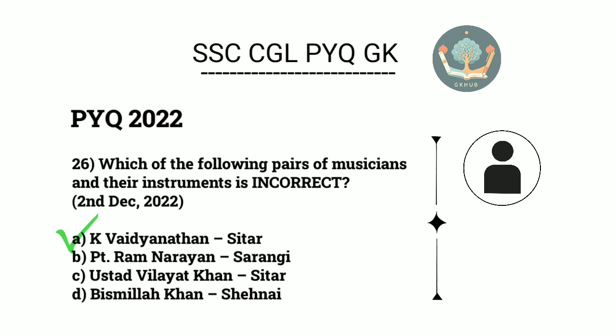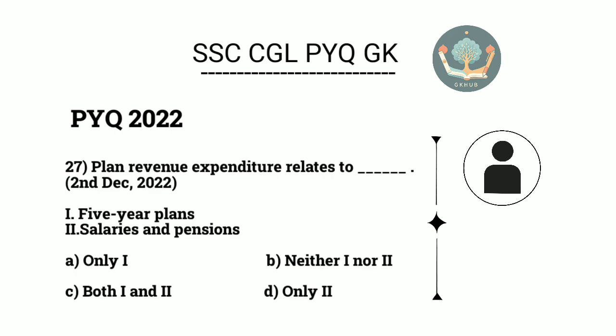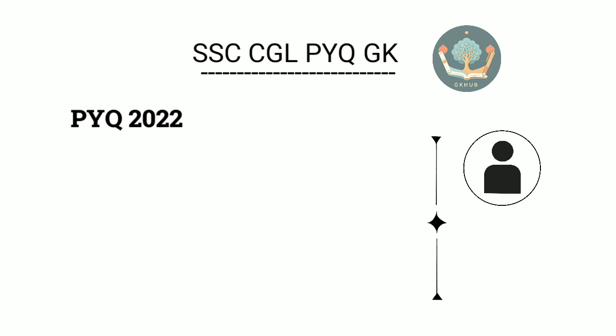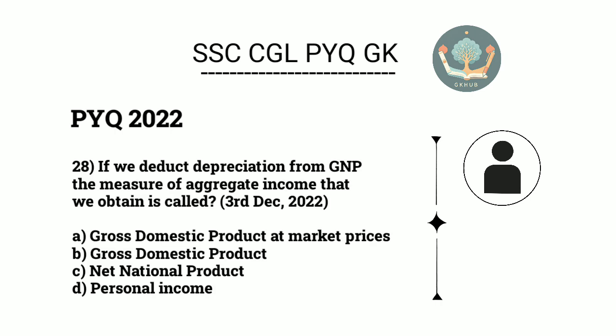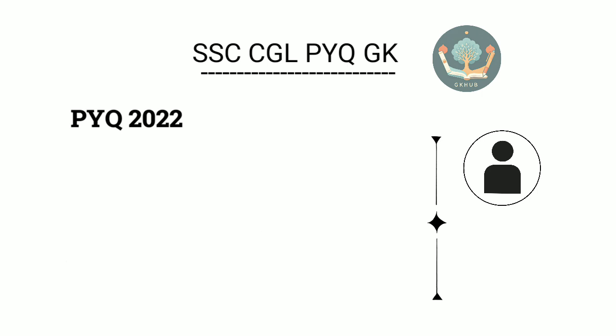A. K. Vaidyanathan, Sitar. 27. Planned revenue expenditure relates to? A. Only 1 5-year plans. 28. If we deduct depreciation from GNP, the measure of aggregate income that we obtain is called? C. Net national product. 29.